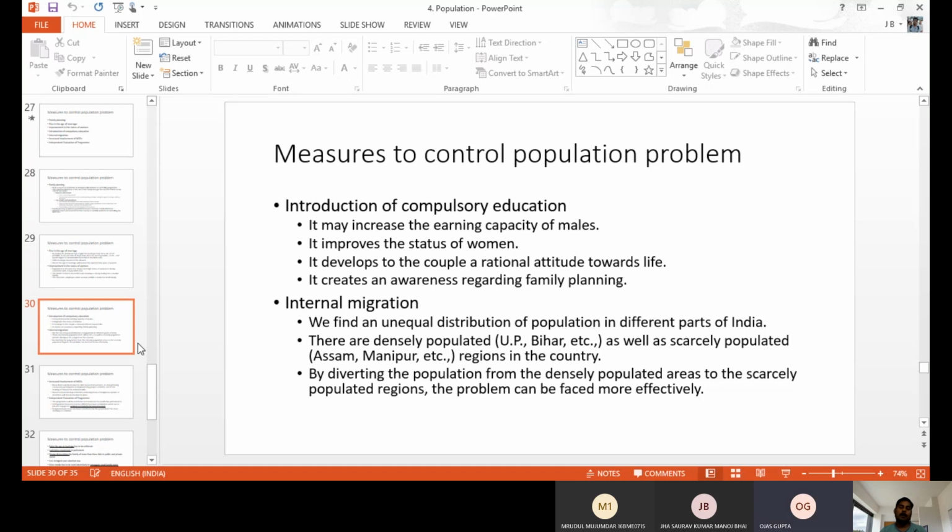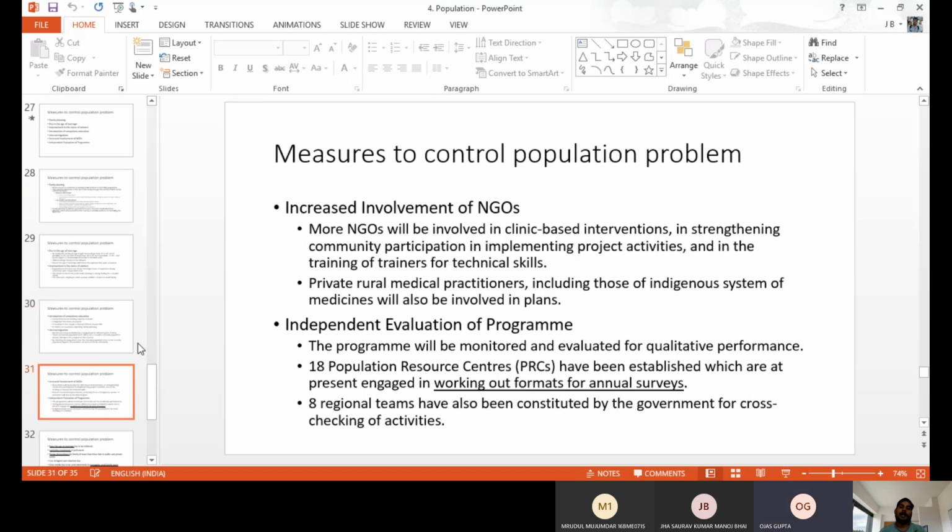So some job opportunities and some migration has to be encouraged from the more populated states to the less populated states. When we encourage this, the population will be distributed around the country, so we are able to manage the pressure of the population. So internal migration encouragement also helps to control overpopulation, and we should increase the number of NGOs.